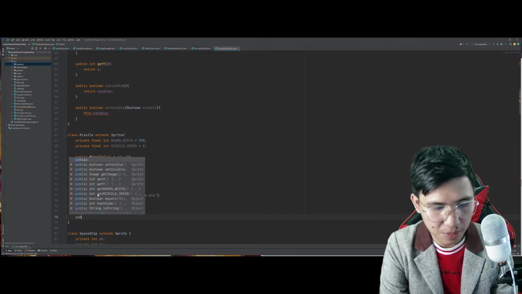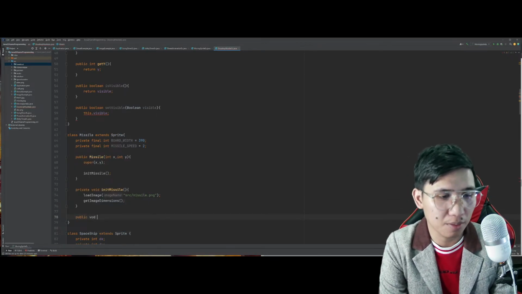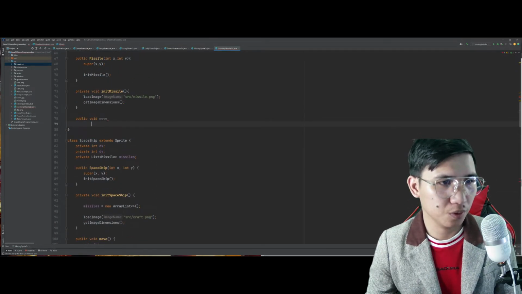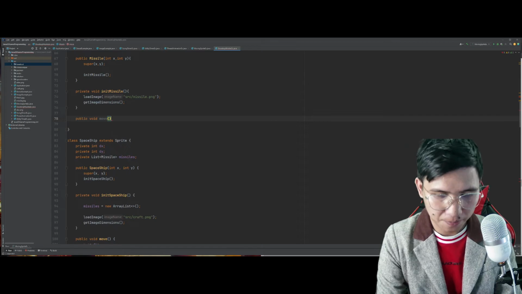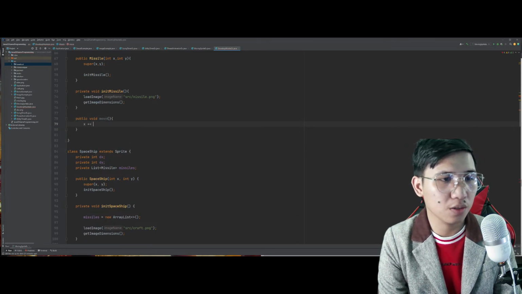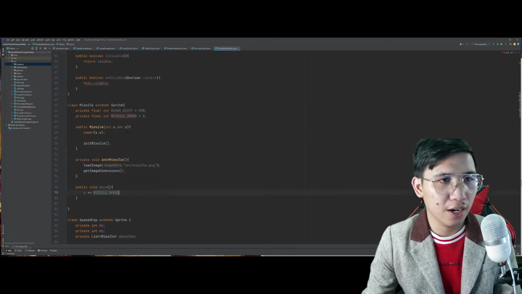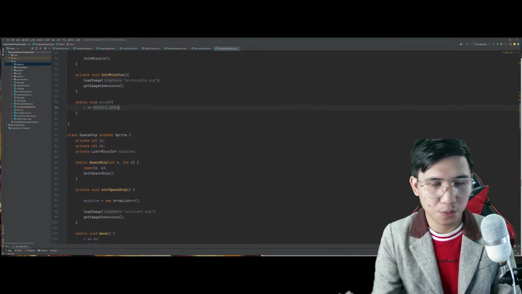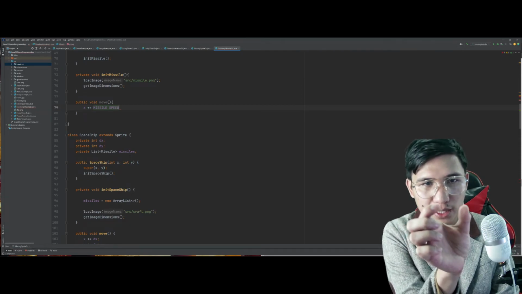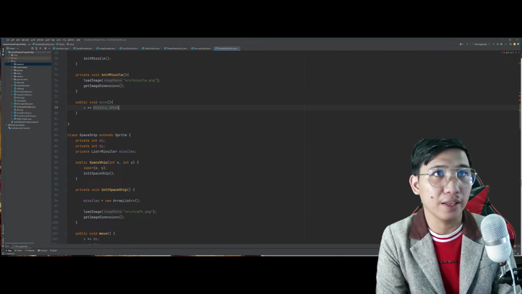And this time, gagawa tayo ng movement ni missile. Move. x plus equals yung missile speed natin. Ano yung missile speed natin? 2. So, ibig sabihin, pag nag-fire tayo ng missile, every 2 units lang ang andar niya pakanan.